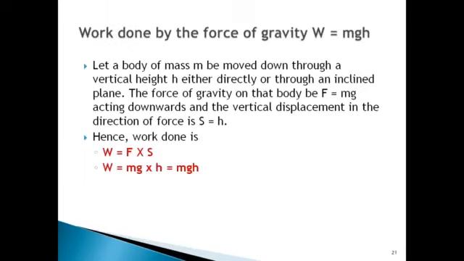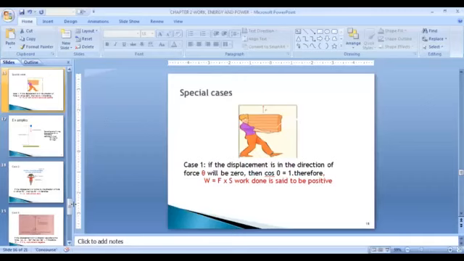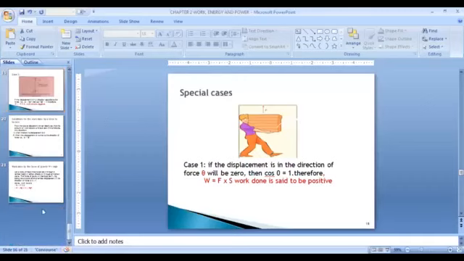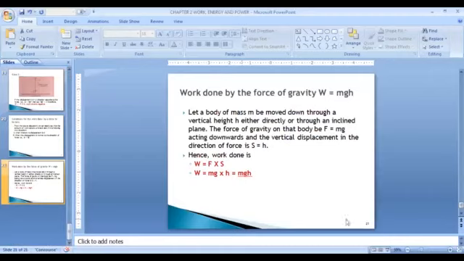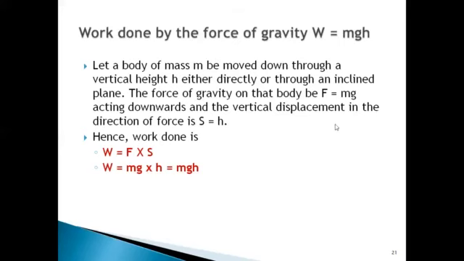Okay, next one is work done by the force of gravity, that is W = mgh. We have already studied this, one more time we will go through it. See here, let a body of mass m be moved down through a vertical height h, either directly or through an inclined plane.